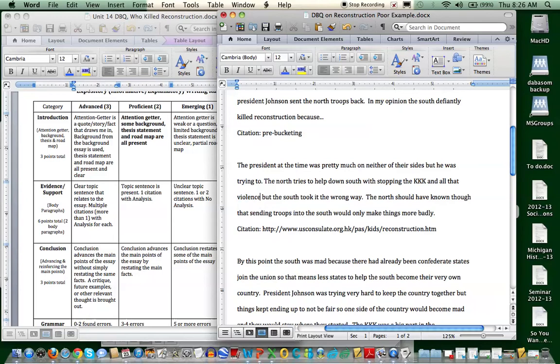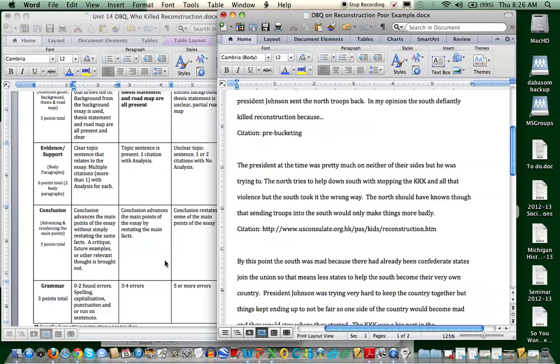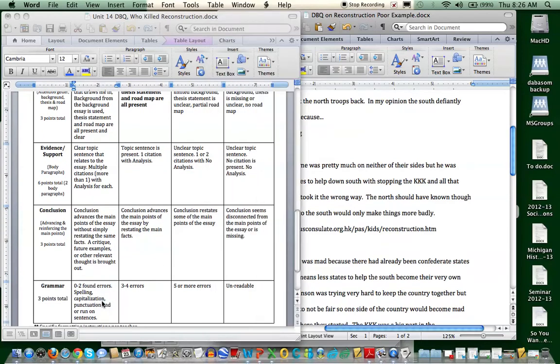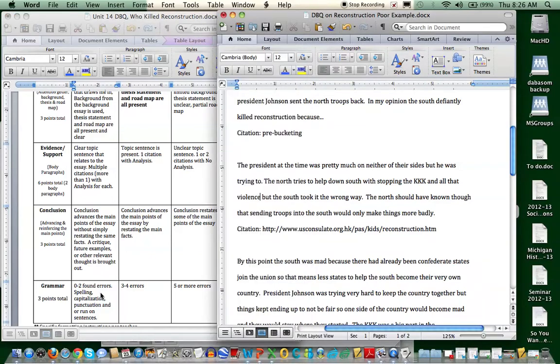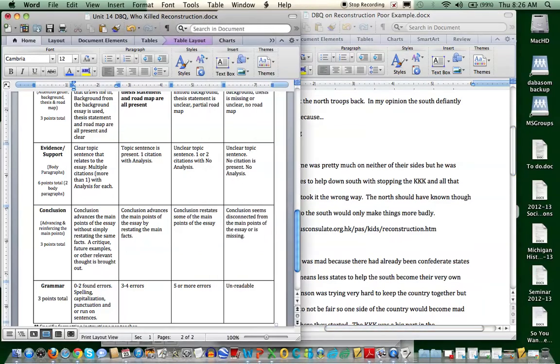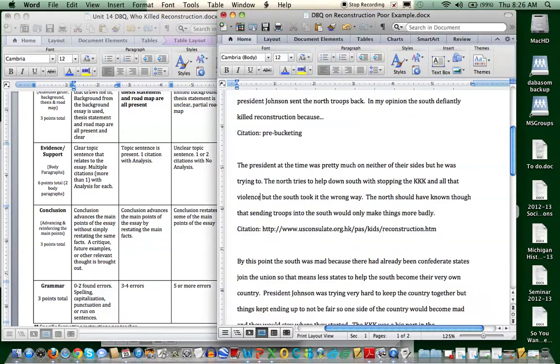But the South took it the wrong way. The North should have known, though, that sending troops into the South would have only made things worse. Again, this is probably the second time there's been an error with some grammar, so we're kind of right on the edge here now between these two. And then the person uses a citation.